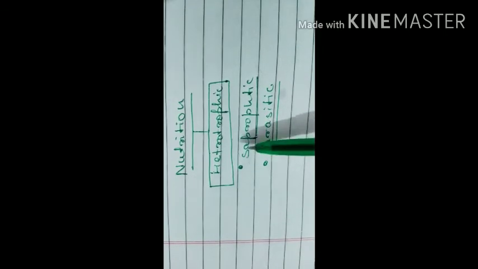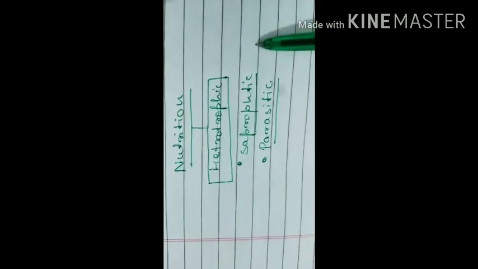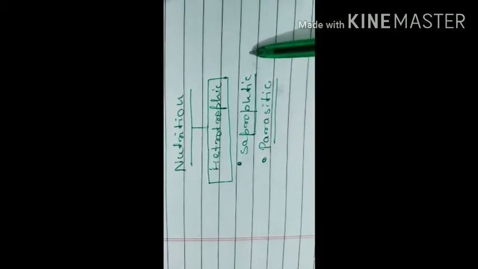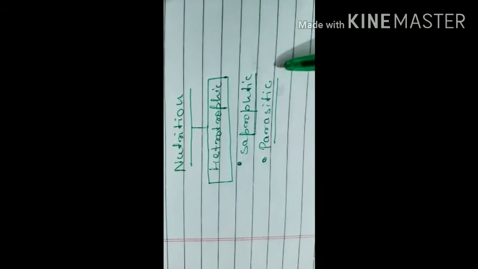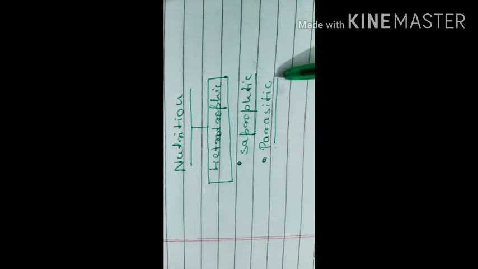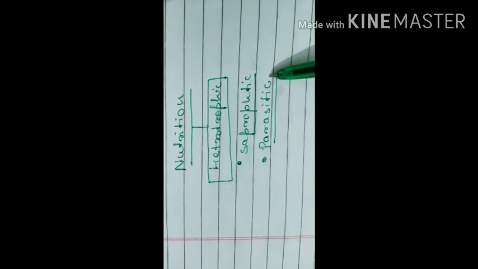And parasitic means they depend upon living plants or animals for their nutrition. That means both are the same mode of nutrition, but in the case of saprophytic, the organism on which the bacteria feed is dead. But in the case of parasitic, the organism on which the bacteria is feeding is living.